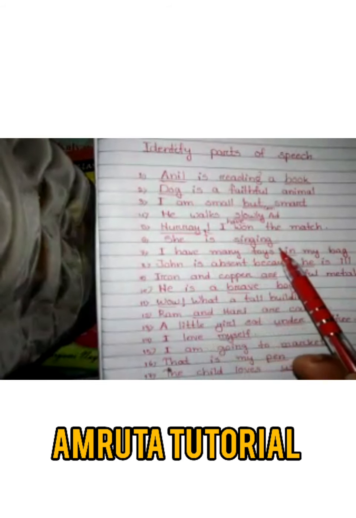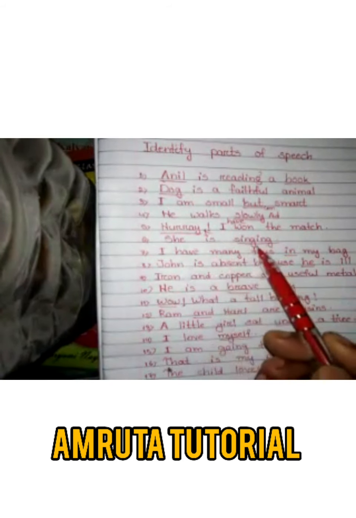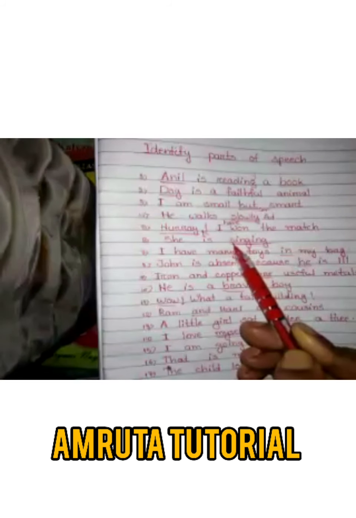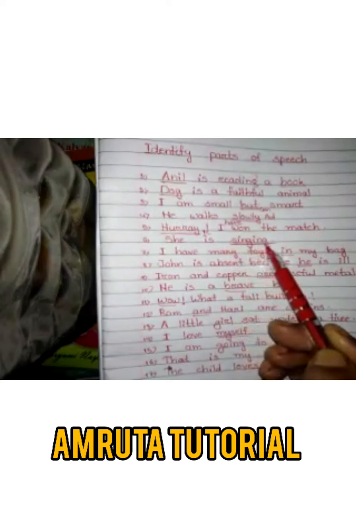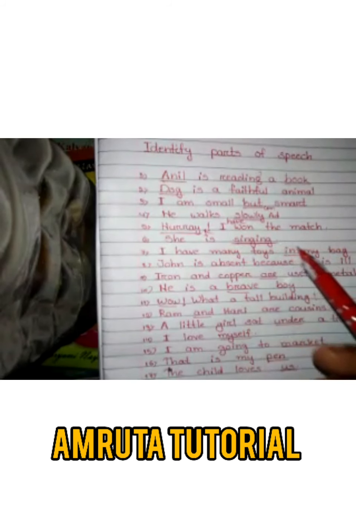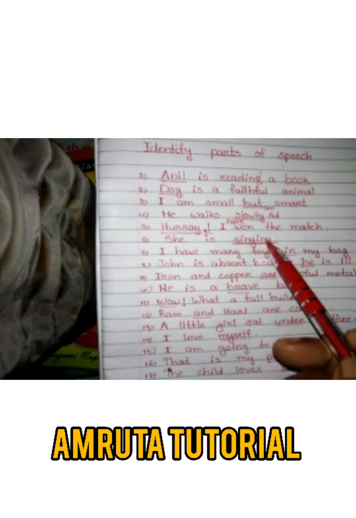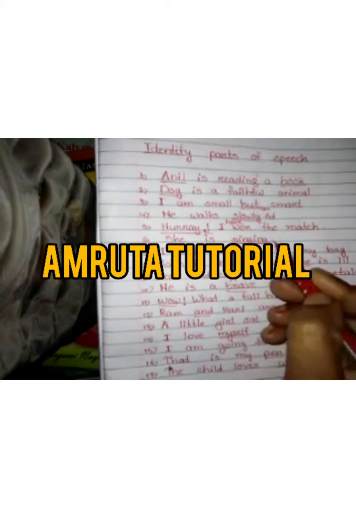She is singing. In this sentence, the underlined word is singing. What is this? Identify the part of speech. Singing is a verb. Already I have told you what a verb is. Verbs are action words or doing words. Singing is also an action word. So singing is a verb.